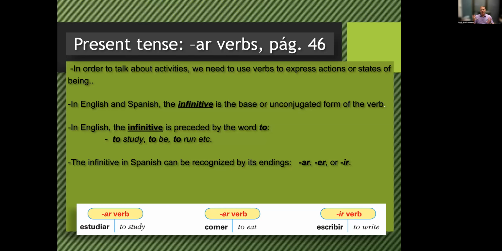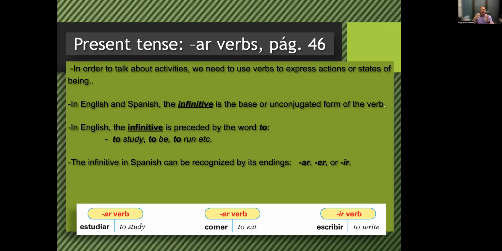And one is a verb expresses action. So I run, you run, I talk, we eat. Those are all actions that we're doing, as well as they express states of being. The verb be, for example, we already learned ser. When we say I am, that's not expressing an action, it's expressing a state of being. We talk about time. Son las dos, it's 2 o'clock. That's not expressing an action, it's expressing a state of being. It is 2 o'clock. So verbs are 2 different kinds.